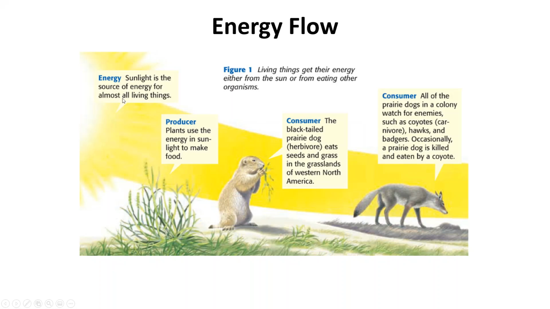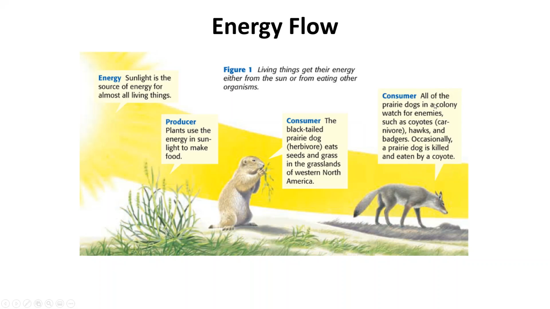So in review, energy flow originates from the sunlight. It is the source of energy for almost all living things. That energy is then used by producers, plants that use the energy in the sunlight to make food. Those producers then are eaten by consumers. That first consumer is going to be what we call a herbivore, because that first level consumer is going to eat that plant directly. That first level consumer is then going to be consumed by another organism higher up in the food chain, another part of the food web, which you'll learn about next Thursday.